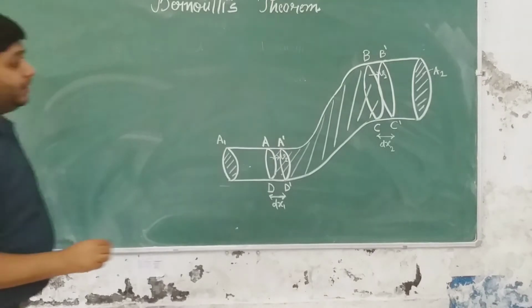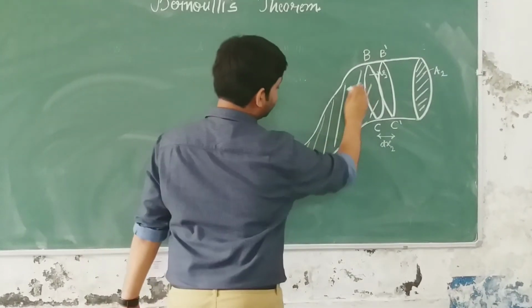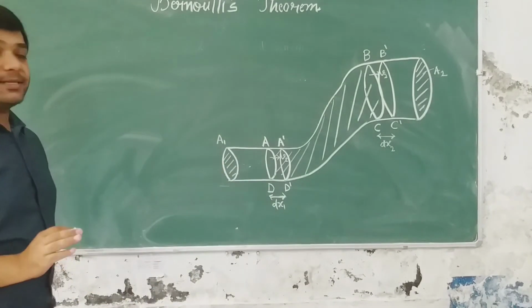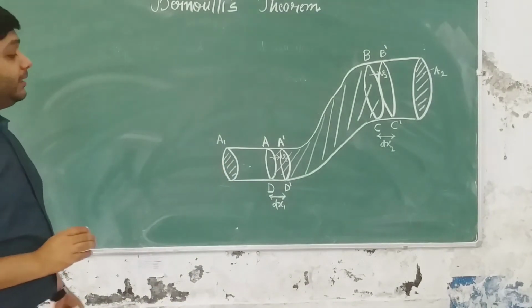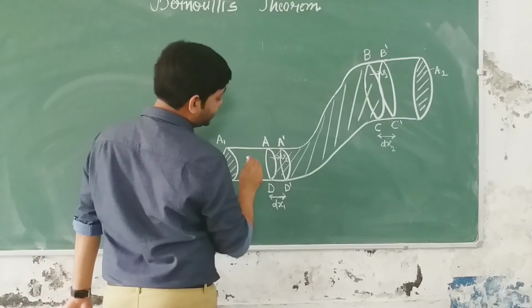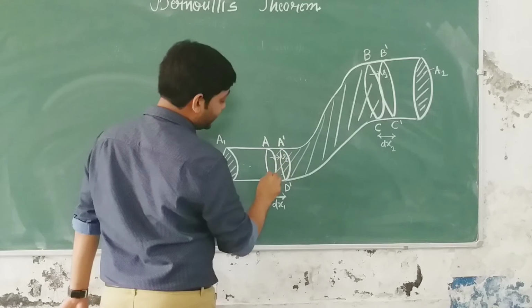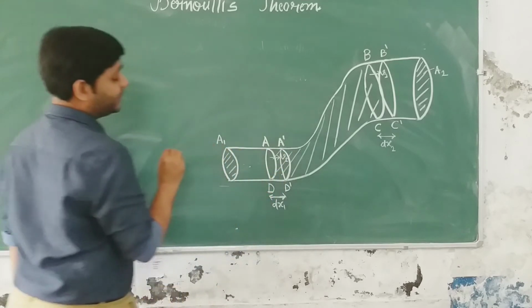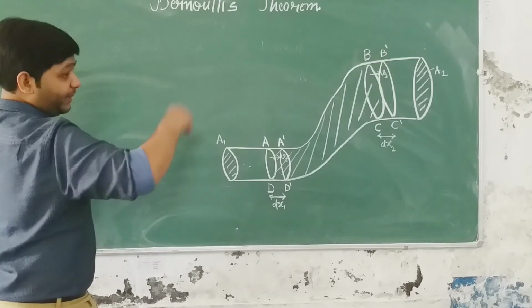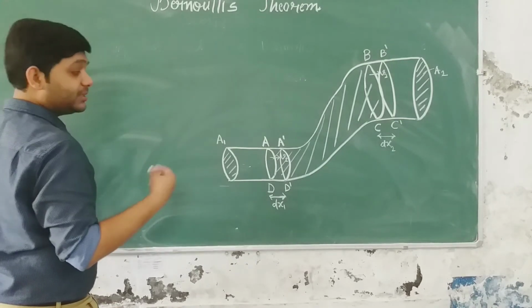If we consider this volume of fluid as one system and the remaining fluid as another system, then the fluid present inside this tube will exert pressure on this cross sectional area. We know that in streamline flow, the pressure over any cross section is constant.